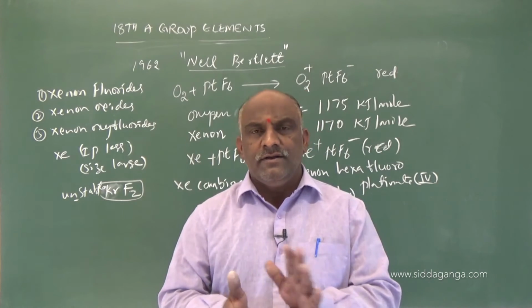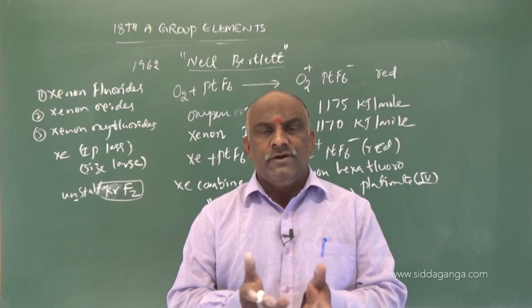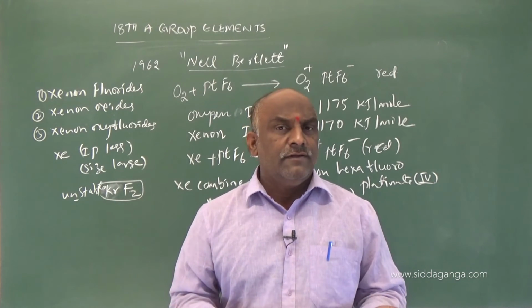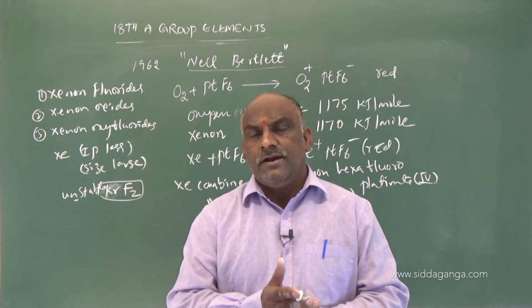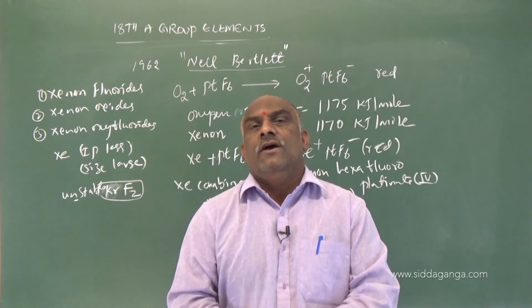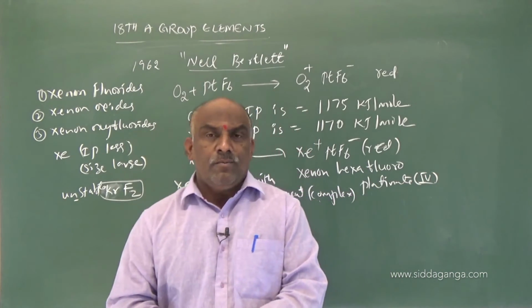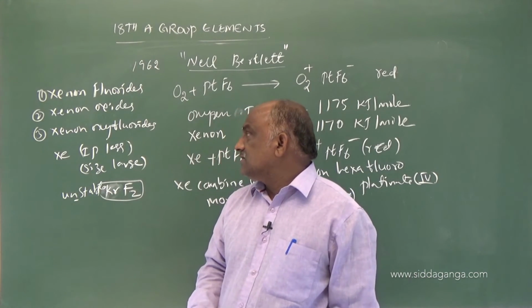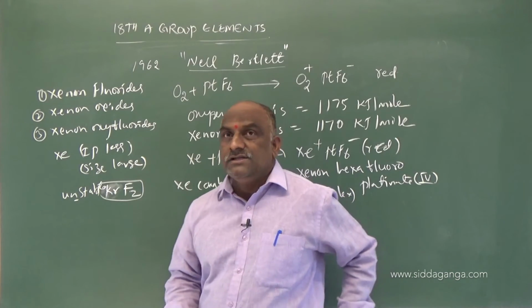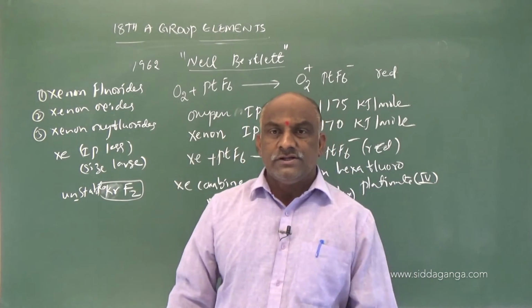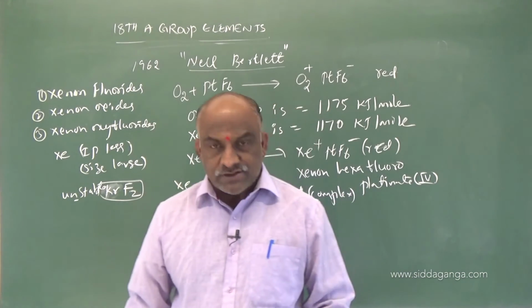True compounds of helium, neon, and argon are not there, and there are no compounds of radon and oganesson. Only xenon gives three types of compounds: xenon fluorides, xenon oxides, and xenon oxyfluorides.